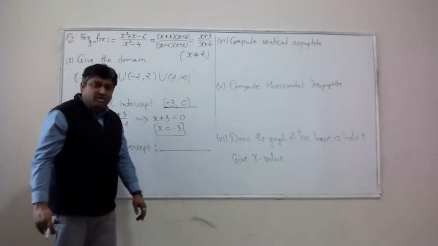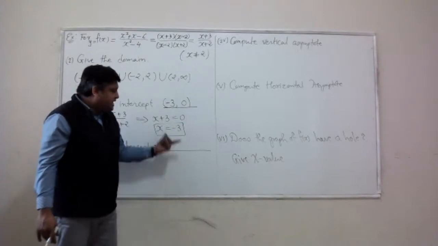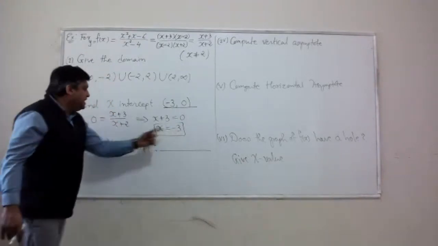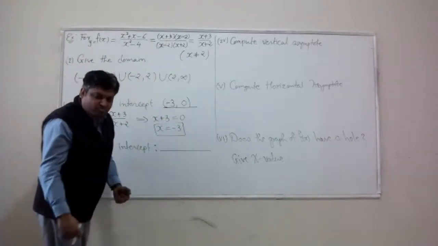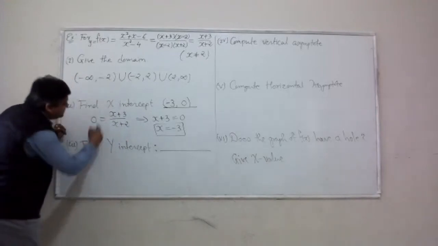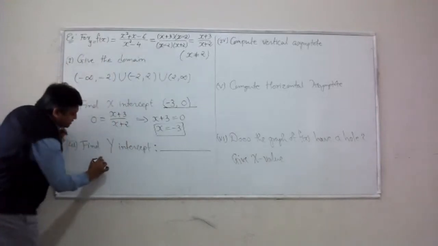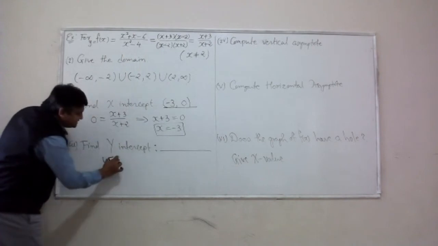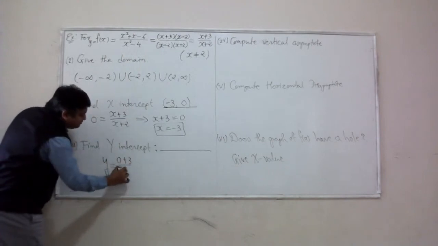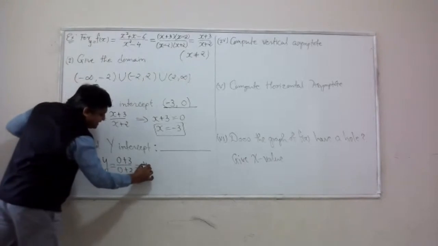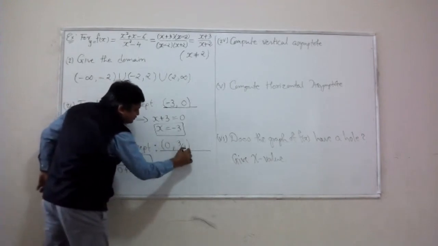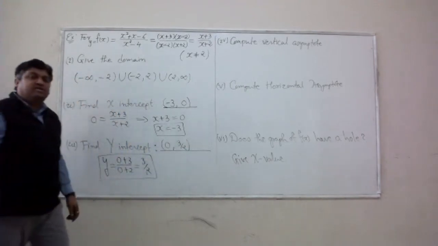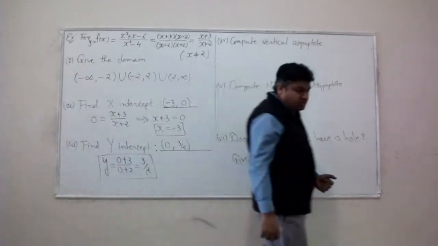If you just write x equal to 3, you will lose some points. So x equal to negative 3 and y equal to 0. This is your x-intercept. How do we find the y-intercept? Set x equal to 0 in your function. I'm setting x equal to 0 and solving for y. Looks like I get y equal to 3/2. So when x is 0, y is 3/2. (0, 3/2) is the y-intercept for the graph of this function.